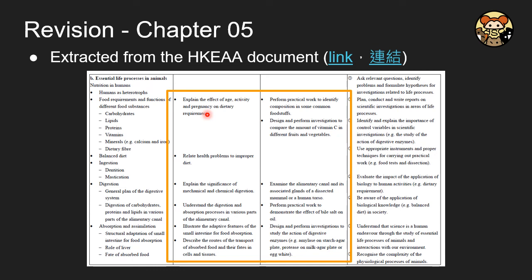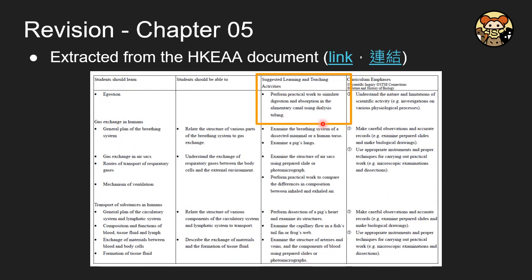So here is the extract from the HKEA document. You may notice that this part is also closely related to chapter 6, which is related to digestion and also absorption, because these two chapters are closely related. And in these two chapters, there are a number of practicals and experiments. I strongly suggest you read those experiments carefully, because with amendment, they may appear in your exam also. So you may notice there is also practical work included.